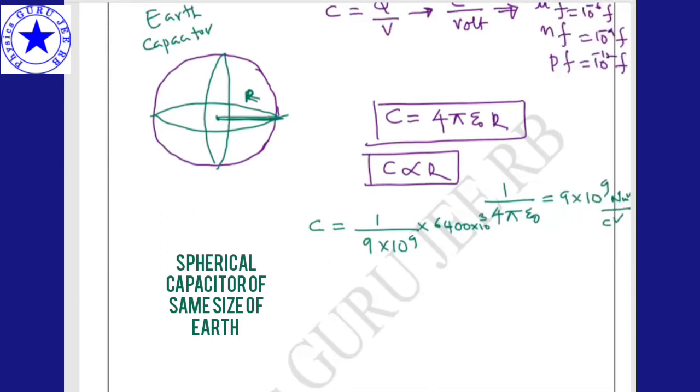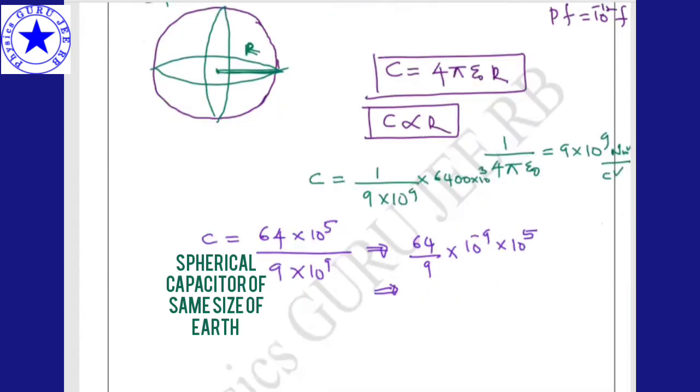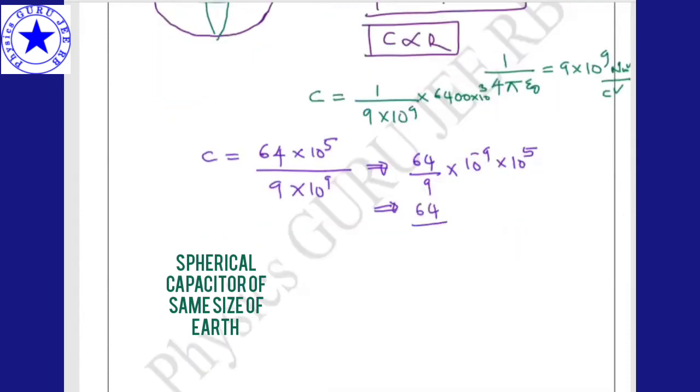Now C is equal to 6400 kilometers, 10 to the power of 5, divided by 9 into 10 to the power of 9, which I can write now as 64 divided by... can anyone tell me how much? What is the answer for this question? 64 divided by 9 into 10 to the power of -9 into 10 to the power of 5. Now see, how much are we getting here?